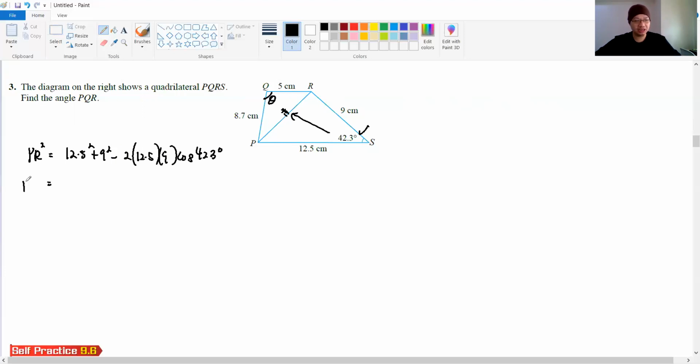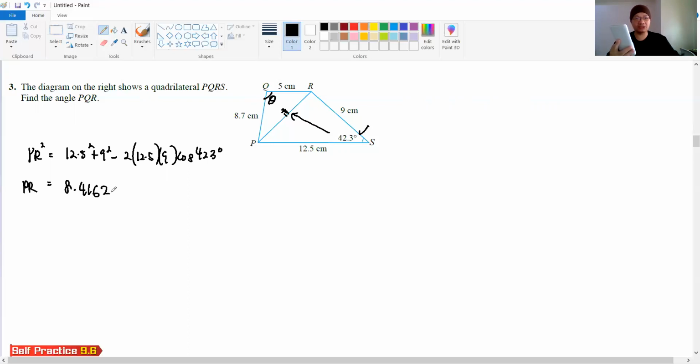Then how much is your PR? So 12.5 squared plus 9 squared minus 2 times 12.5 times 9 cos 42.3, and then you need to square root the answer. So the answer for PR will be 8.4162.